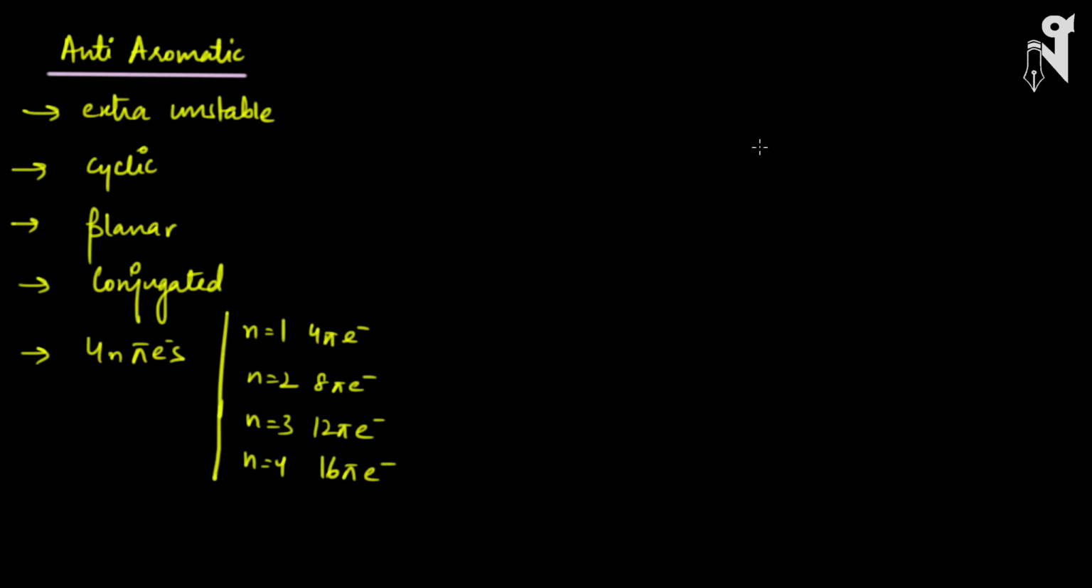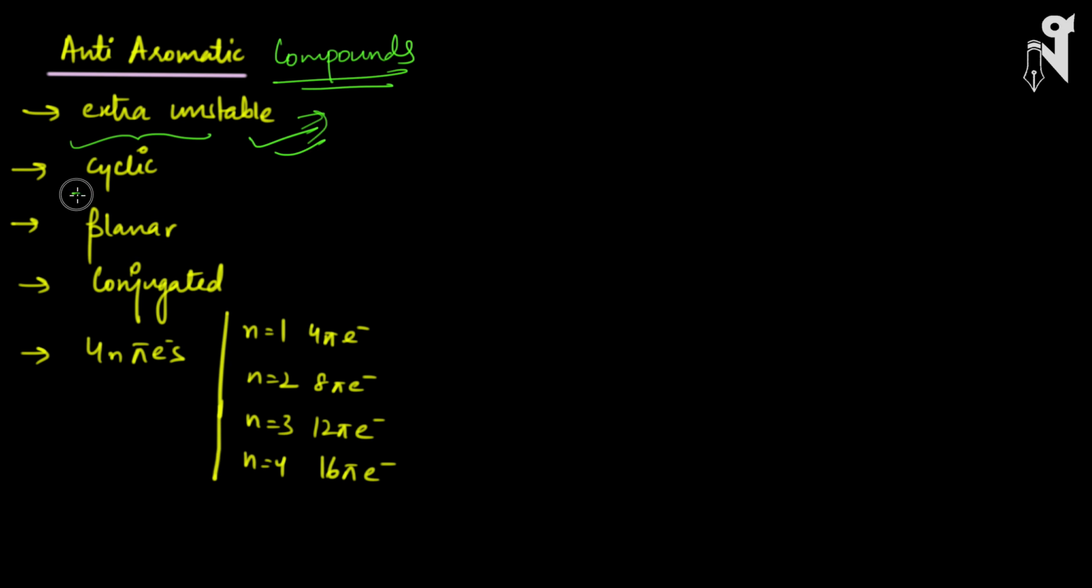Now we have understood aromaticity, and now let's understand anti-aromatic compounds. Anti-aromatic compounds are also very important, and we are going to talk about them. These are extra unstable. Aromatic compounds are extra stable due to the closed conjugation. All the pi electrons are in conjugation showing resonance, and that's why they have extra stability. Here your molecule is extra unstable, so it is a highly unstable molecule.